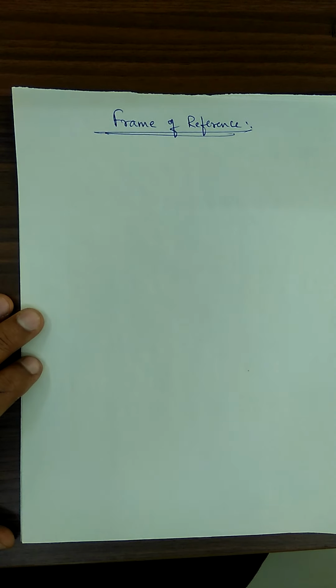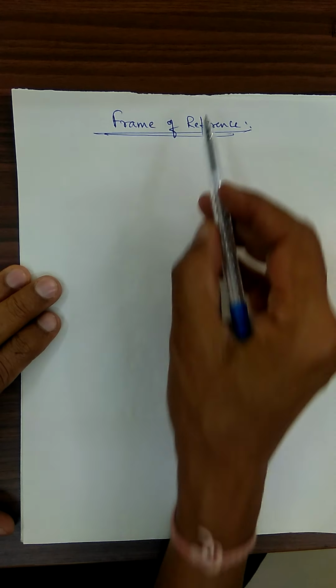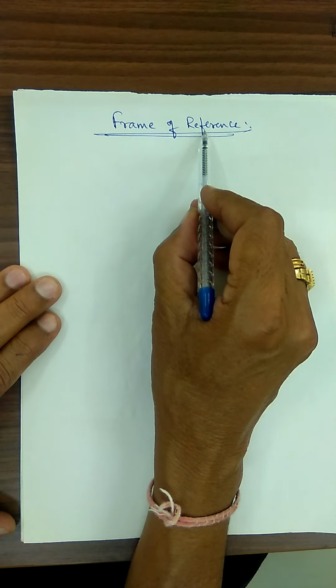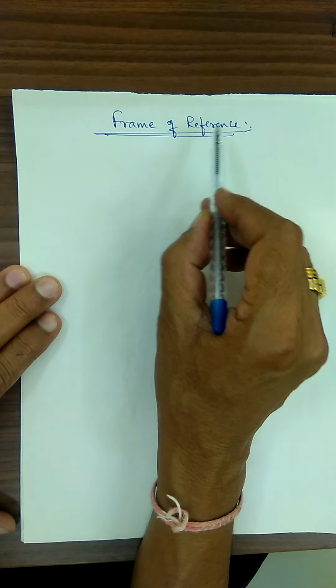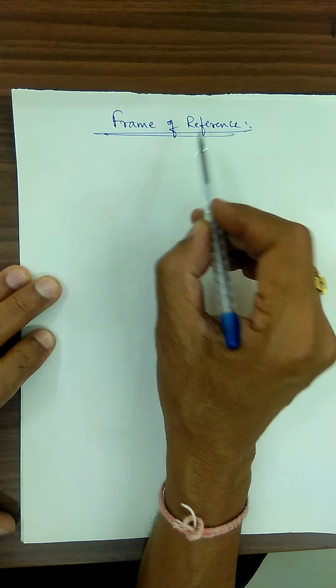For example, let us consider that if you are running, if you are moving, then we say you are moving with respect to what? Maybe with respect to a stationary object, a tree which is fixed at a particular point, or a hill existing at a particular point. With respect to that, you go on moving. That is the meaning. So we require a frame of reference, a rigid coordinate system, to explain the motion of bodies.